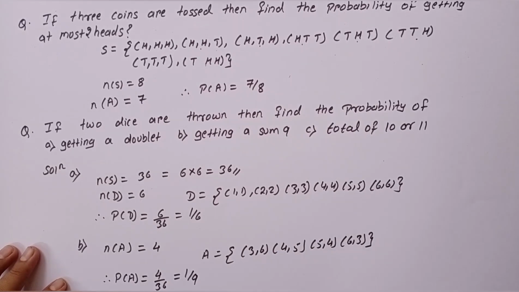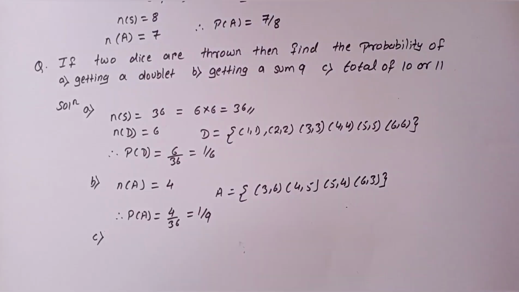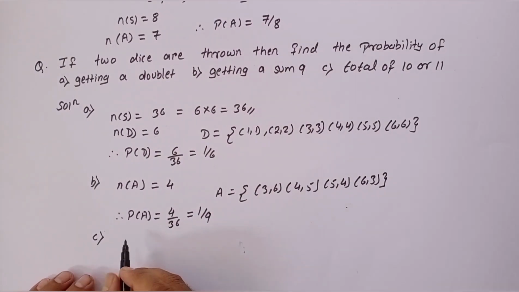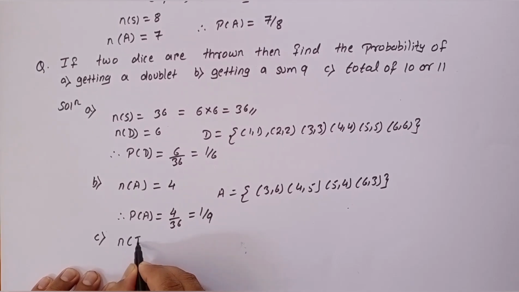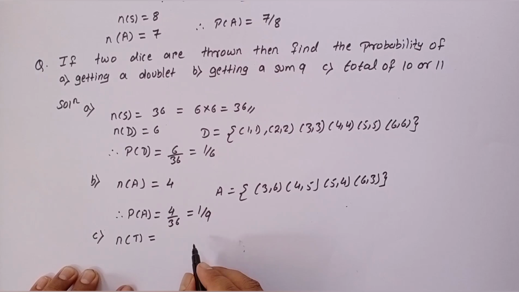Let's solve part C. Part C says, find the probability of getting a total of 10 or 11. Let T be the event that represents a total of 10 or 11.